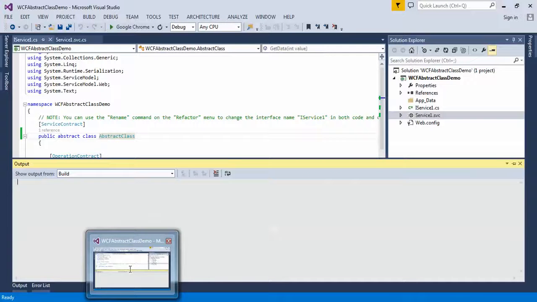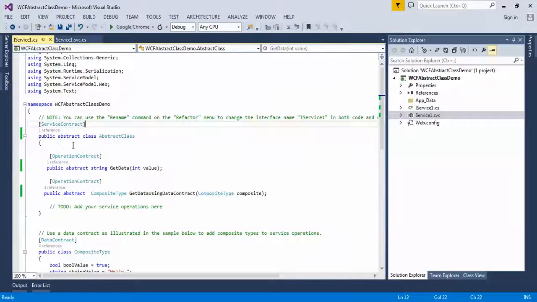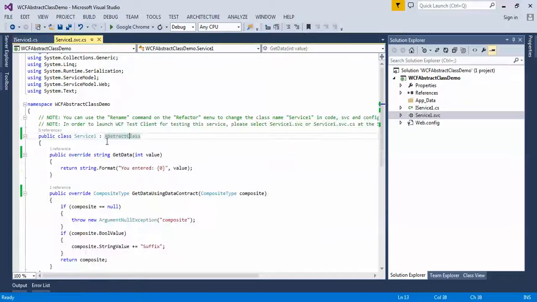Meanwhile the project is opening. Let's quickly wrap up what I have covered. Earlier it was interface. Now I have replaced that interface with abstract class, and this Service1 is inheriting the abstract class, and there were two methods.